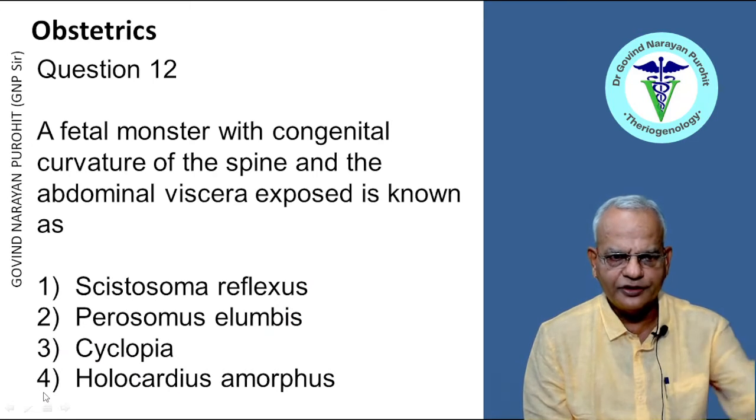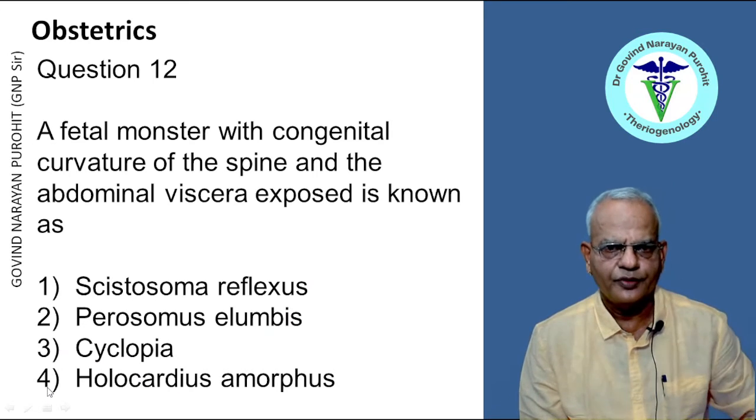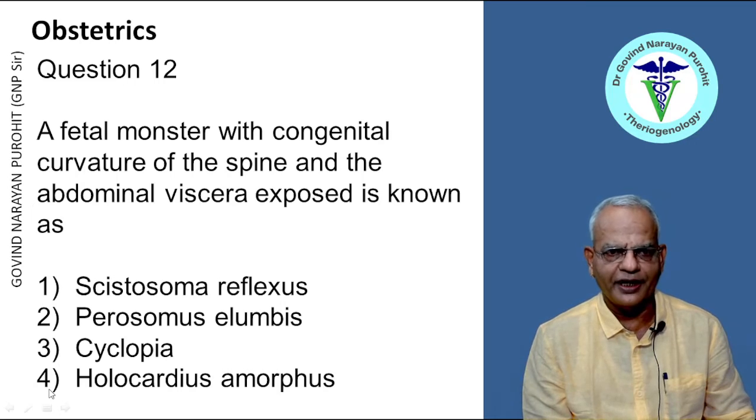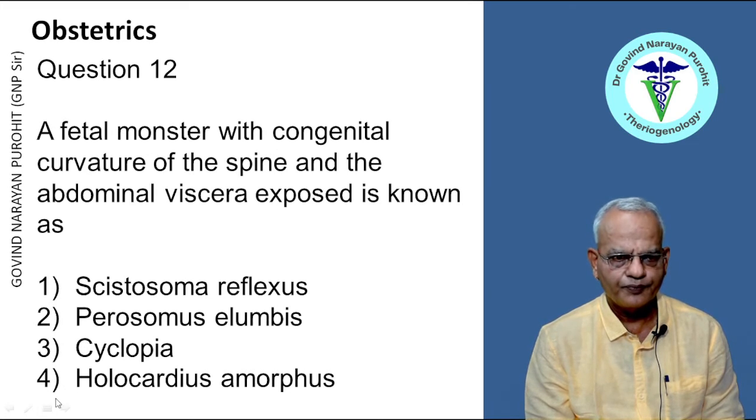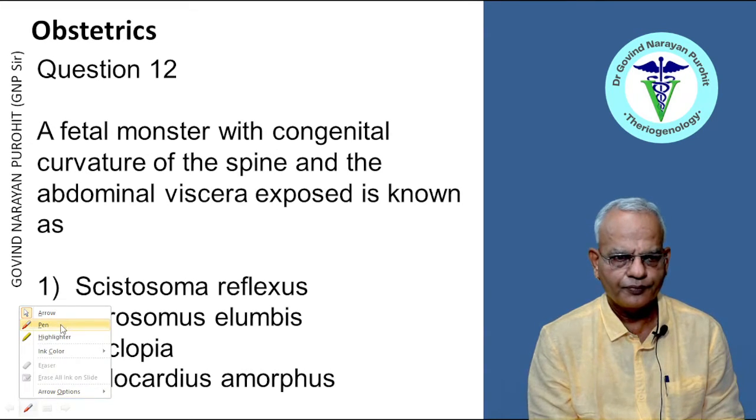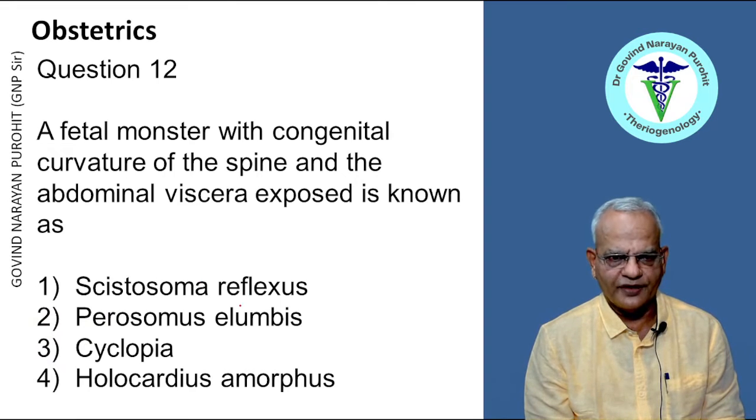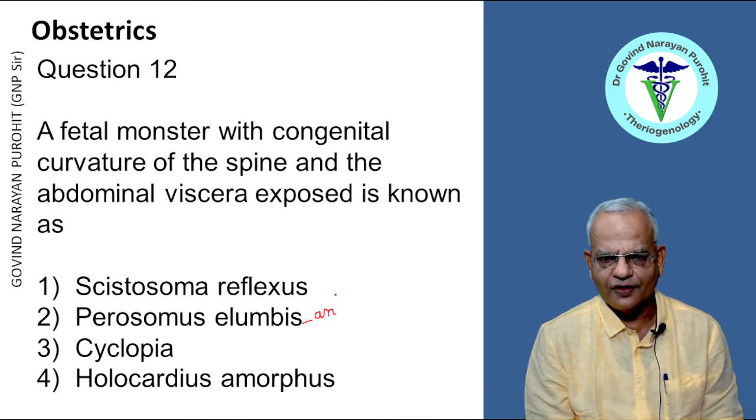A fetal monster with congenital curvature of the spine and the abdominal viscera exposed is known as Schistosoma reflexus, Perosomus elumbis, Cyclopia, or Holocardius amorphus. In Perosomus elumbis also there is congenital curvature of the spine, but there is ankylosis of the limbs.